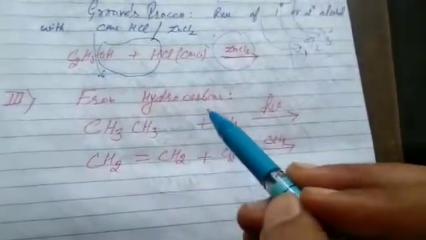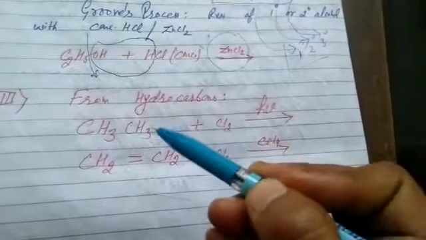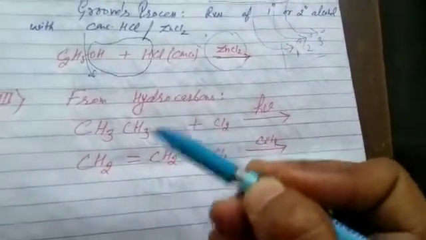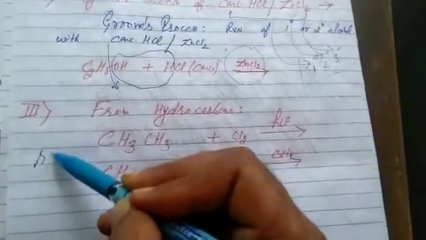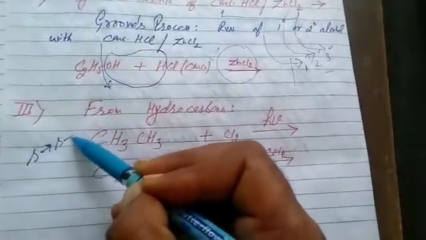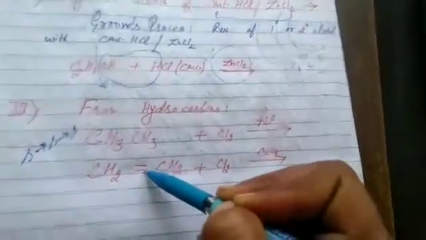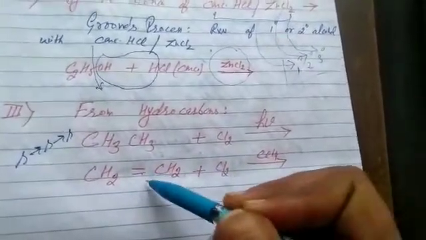After this, next, preparation from hydrocarbons. We know hydrocarbons may be saturated or unsaturated. That's a common task. Saturated hydrocarbons contain single bonds and undergo substitution reaction. Unsaturated hydrocarbons contain multiple bonds and they undergo addition reaction.